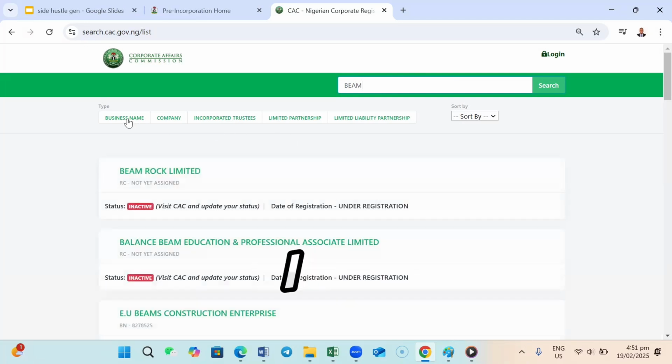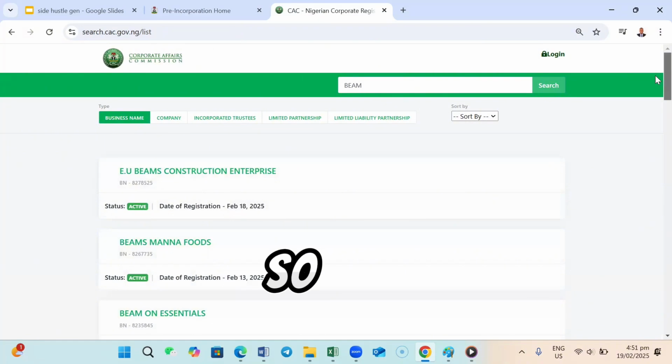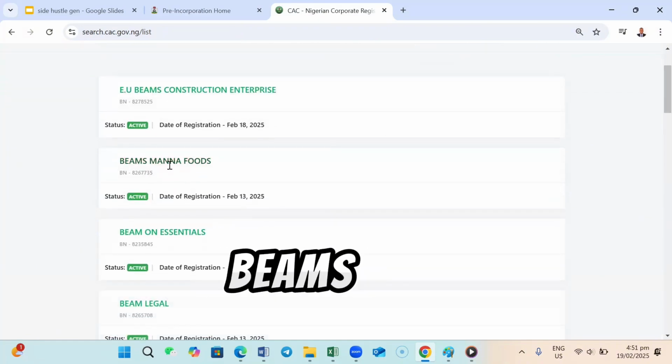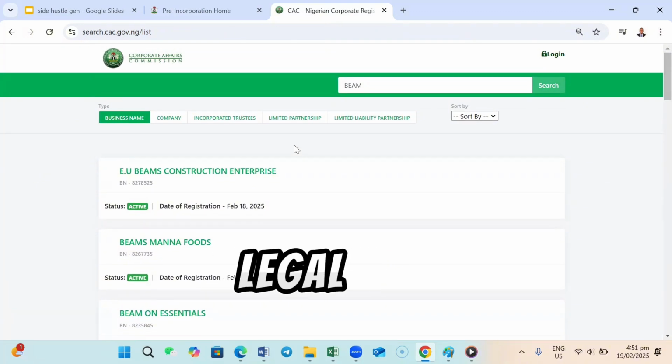As you can see, I just searched the word BEAM, B-E-A-M. Then I'll come here. If you want to register Beams Manor Foods, you already know that it's not possible because Beams Manor Foods has already been taken. If you want to register Beam Legal, it's not possible because Beam Legal has already been taken.